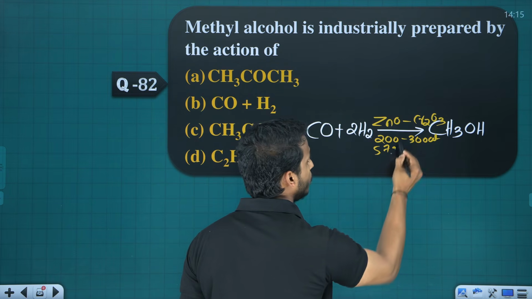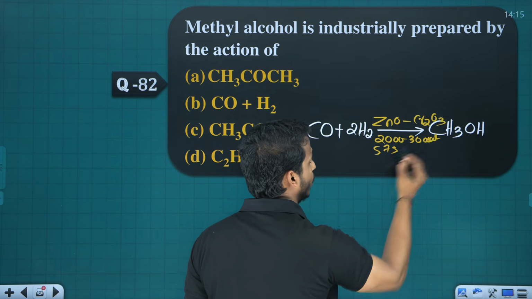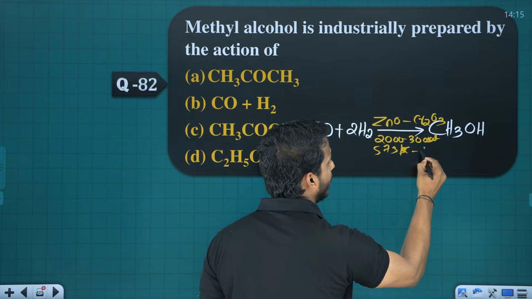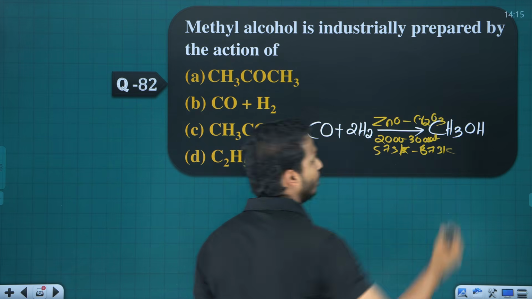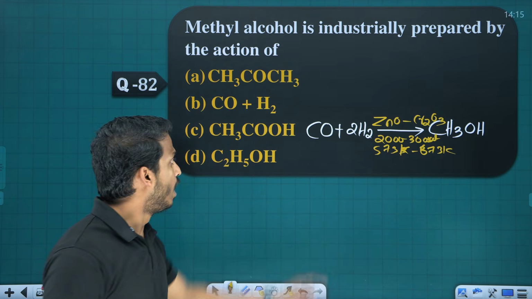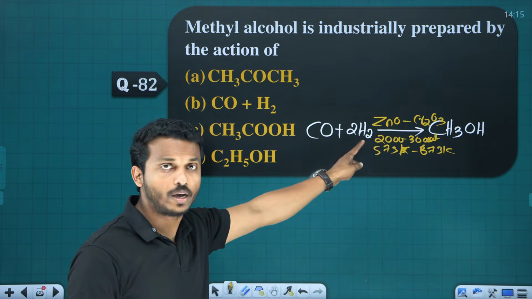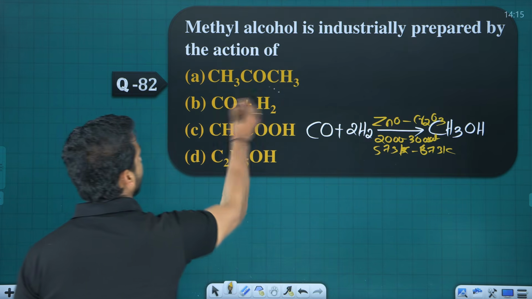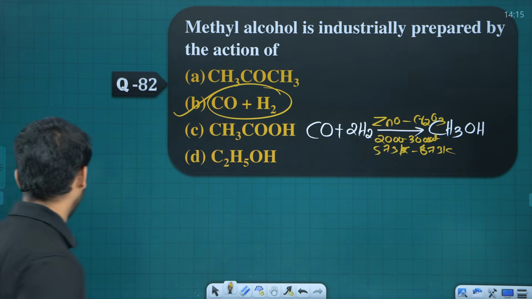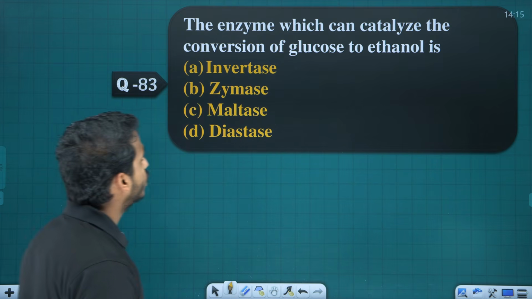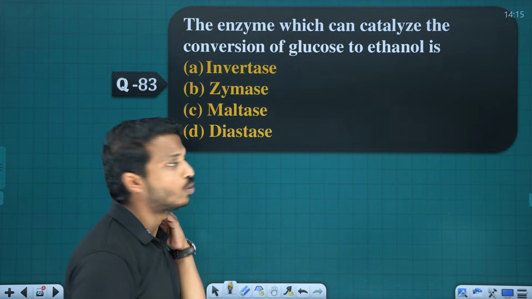High temperature, high pressure. Carbon monoxide reacts with 2H2 and you get methanol. So the answer is CO and H2.